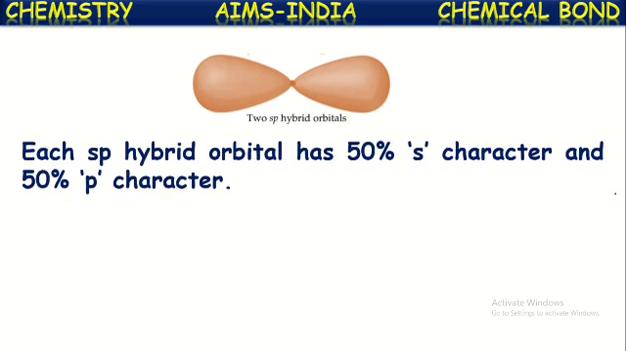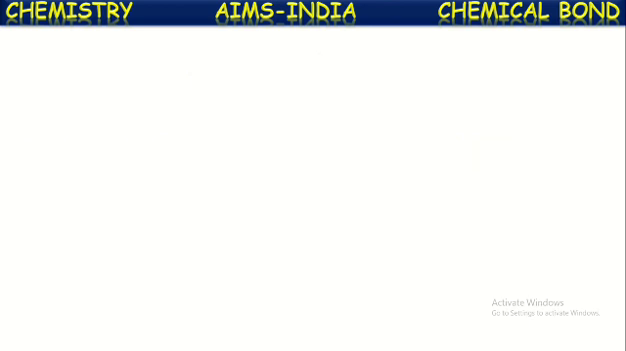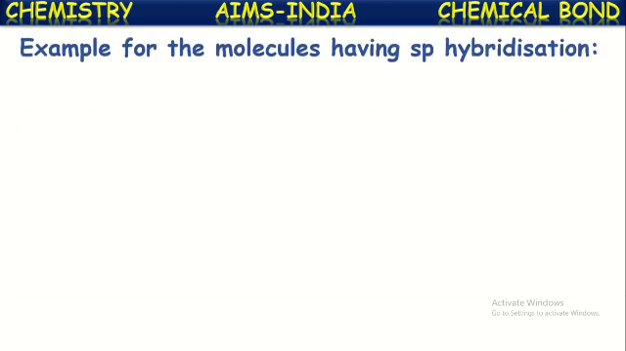Each sp hybrid orbital has 50% s character and 50% p character, because one s orbital and one p orbital intermixed in the formation of these sp hybridized orbitals. That's why the s character is 50% and p character is 50% for these sp hybridized orbitals. Sp hybridization is also called diagonal hybridization. Let us see now some examples of molecules having this sp hybridization.